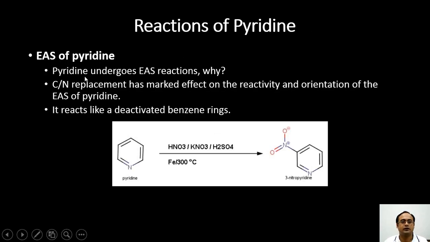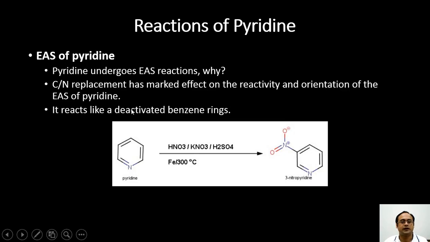As we know, pyridine is an aromatic compound, and quite expectedly it undergoes electrophilic aromatic substitution. A carbon is substituted with a nitrogen. This replacement has a marked effect on the reactivity and orientation of electrophilic aromatic substitution in pyridine.